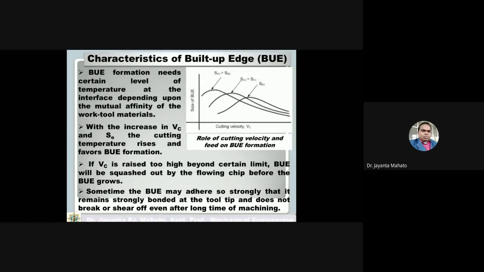Means sometimes the built-up edge that is forming sticks with the tool, and after getting stuck, it stays stuck for a long duration.